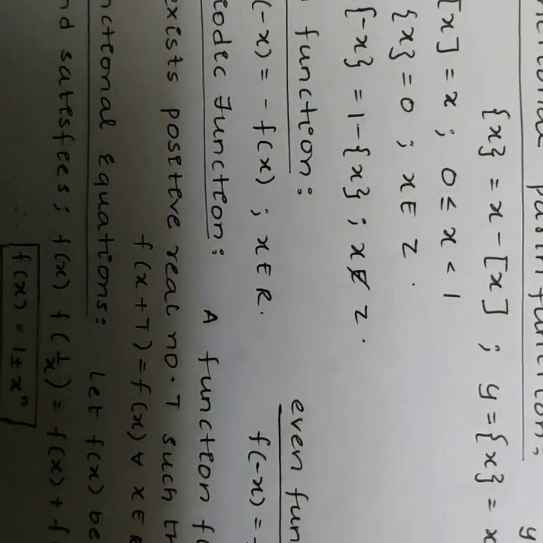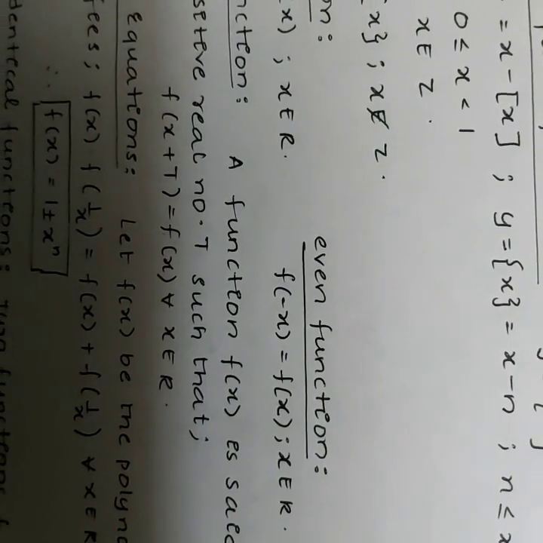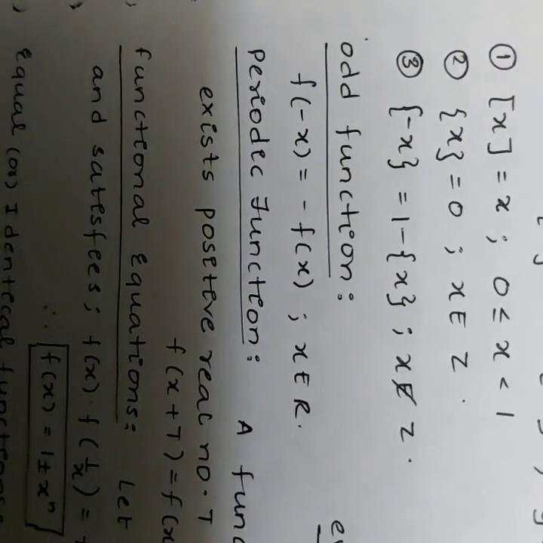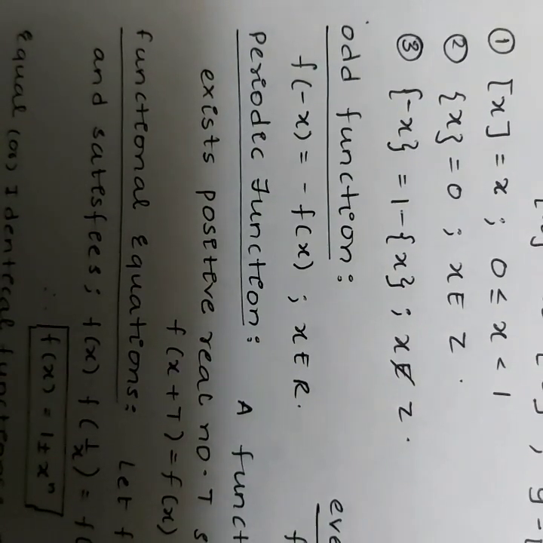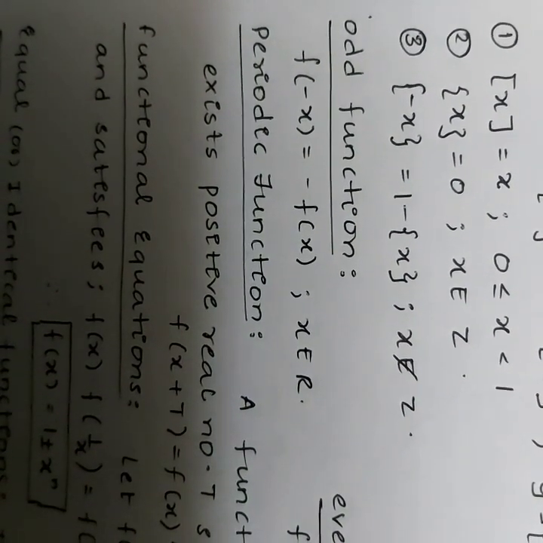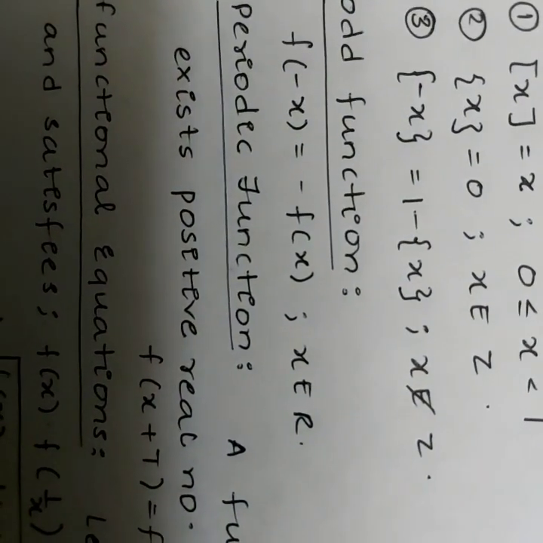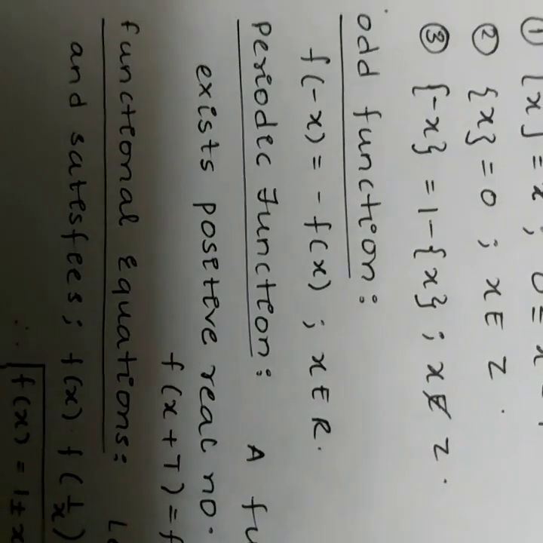Fractional part function. Y is equal to fractional part of x. Fractional part of x is equal to x minus step x. Then y is equal to fractional part of x, that is x minus n when n is less than or equal to x less than n plus 1. Fractional part of x is x when x lies between 0 and 1, and 0 when x belongs to integers. Fractional part of minus x is 1 minus fractional part of x when x does not belong to integers.